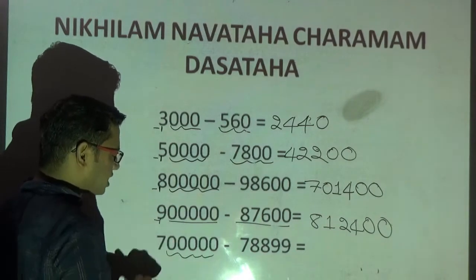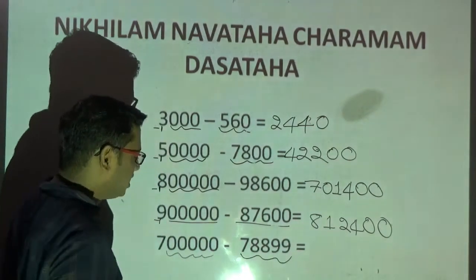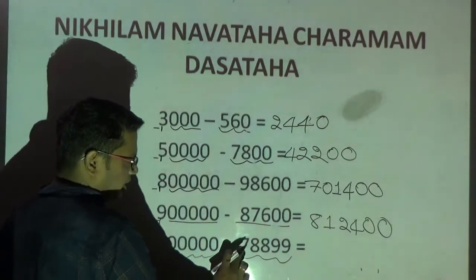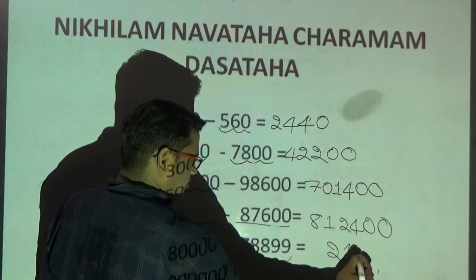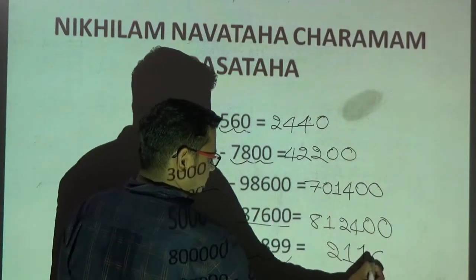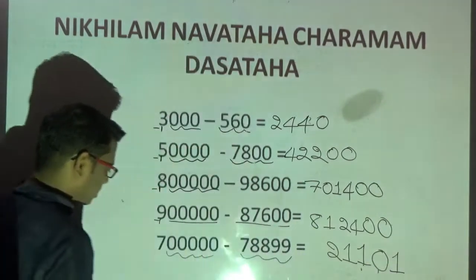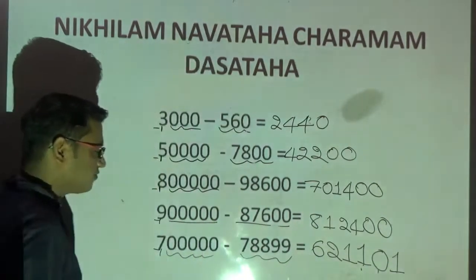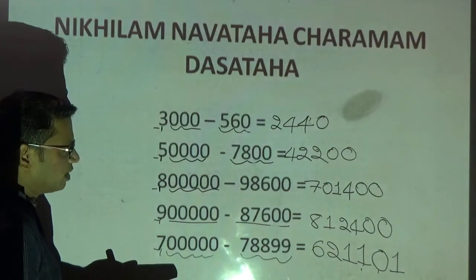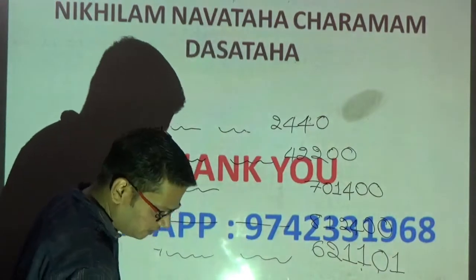Count how many zeros I am having here. 5 zeros. How many digits am I having here? 5 digits. So straight away I can apply the method. 9 minus 7, 2. 9 minus 8, 1. 9 minus 8, 1. 9 minus 9, 0. And last from what? 10. 10 minus 9, 1. Now you see here what I am having? 7. Therefore 7 minus 1 is what? 6. My answer for this question is 6,21,101. Okay.